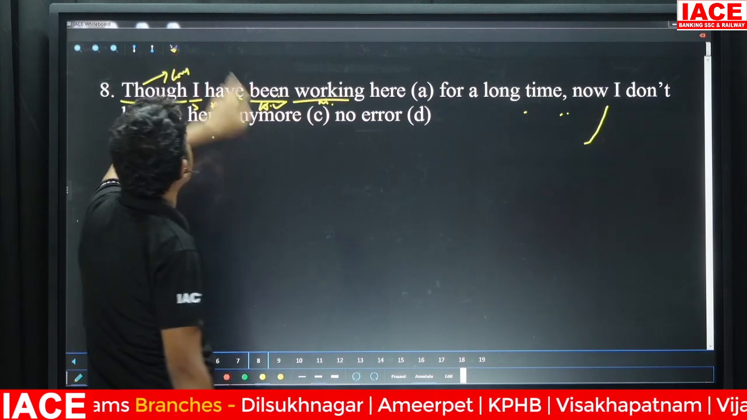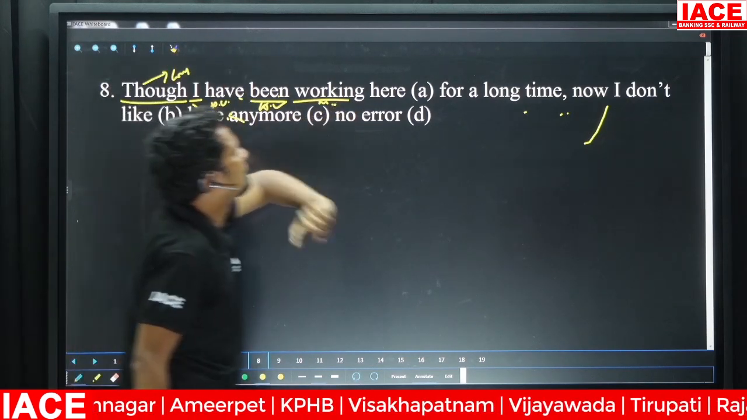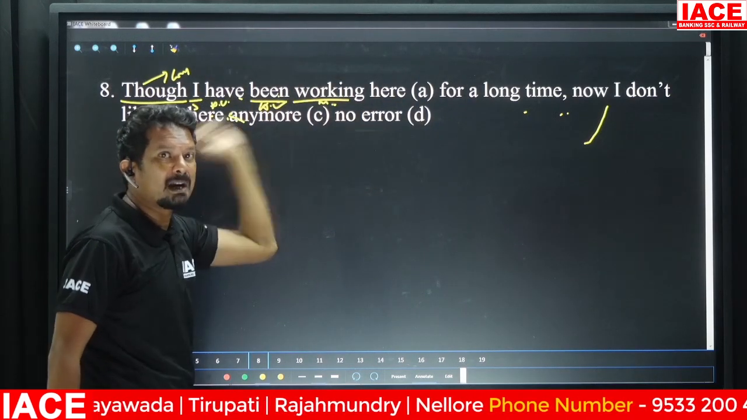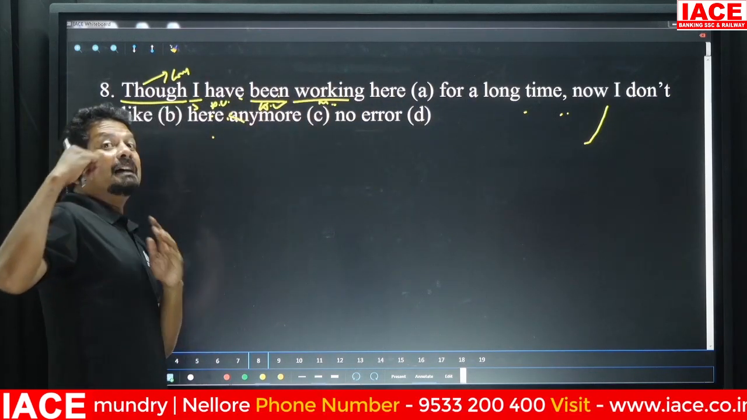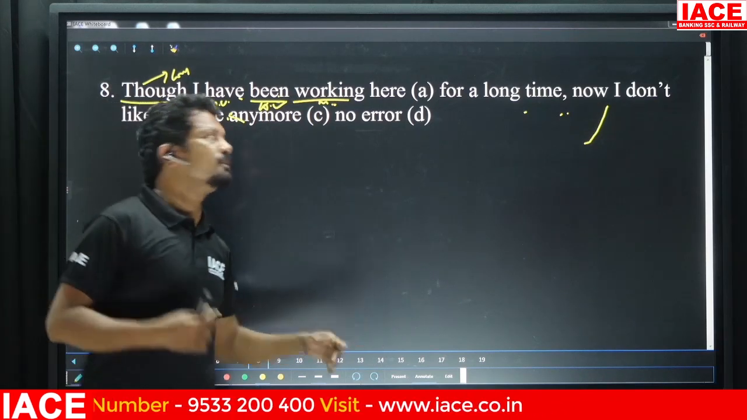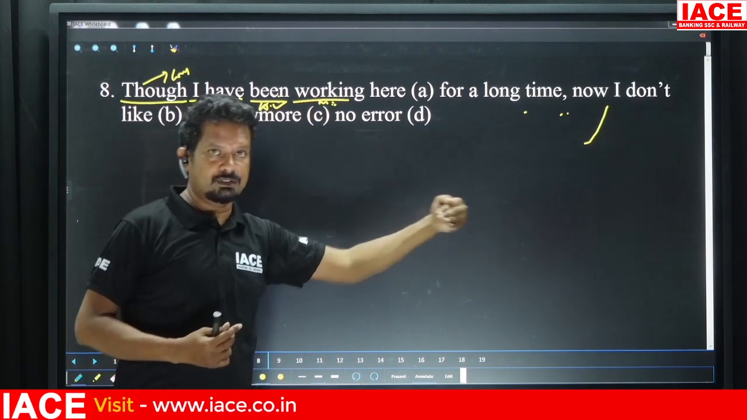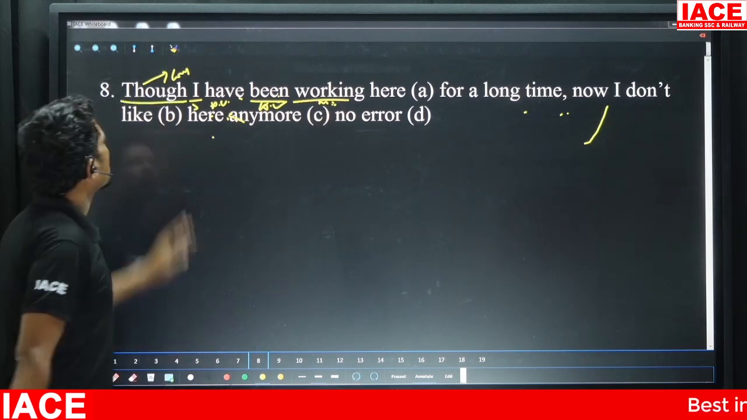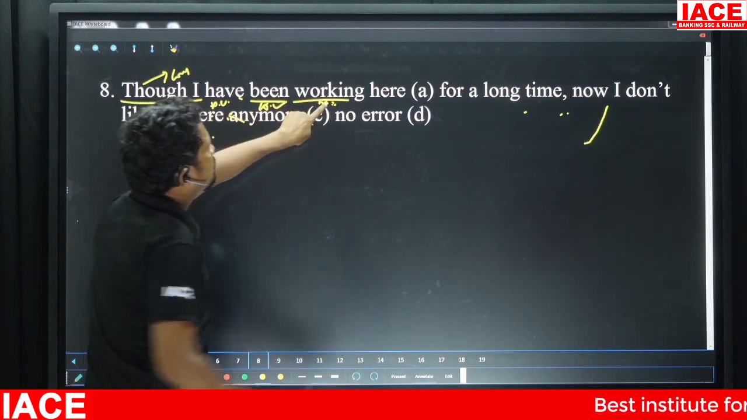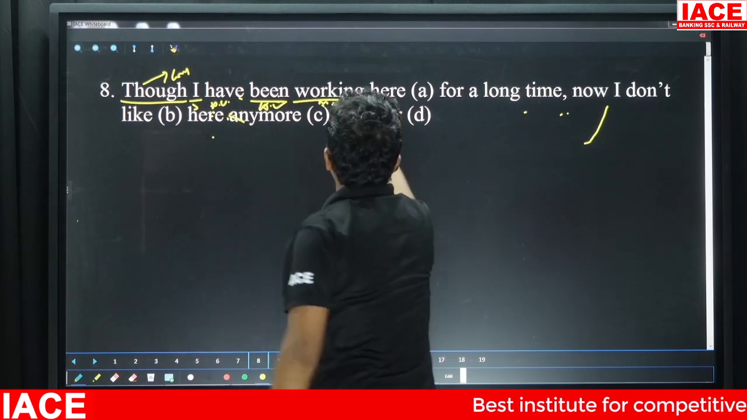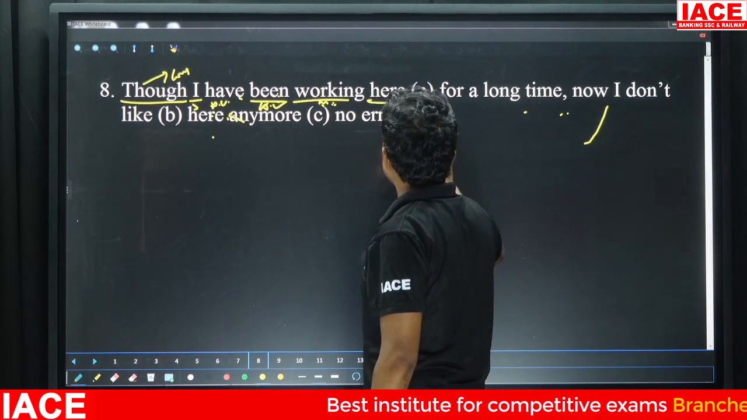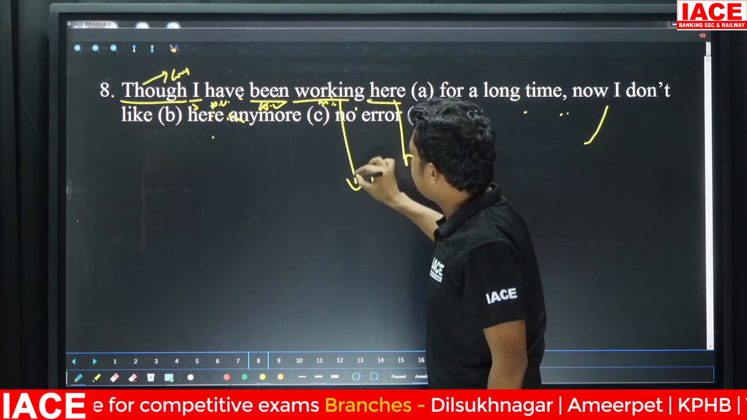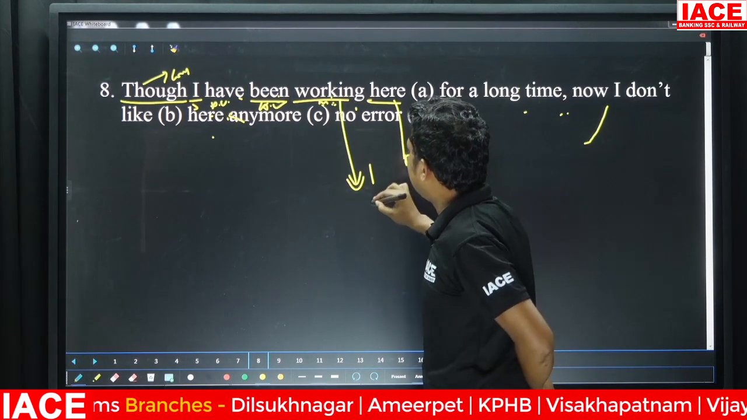But as of now, know that this is present perfect continuous tense because there is an action which is happening for a long time, from past to present. To indicate past actions which have present relevance, we use present perfect continuous tense. So I have been working here. Here is an adverb. Working, in this case, is a verb which is intransitive.